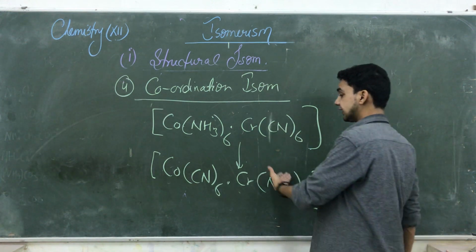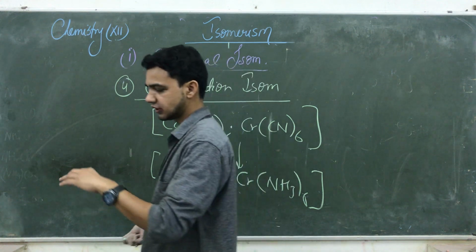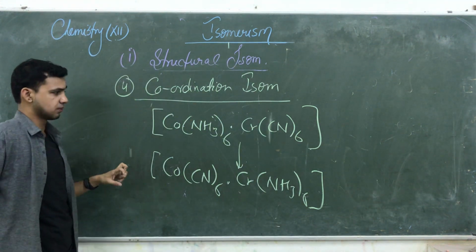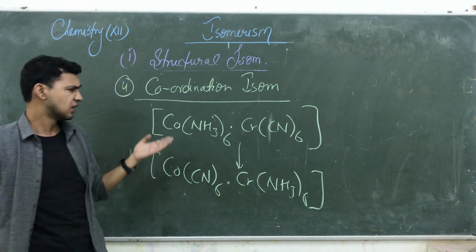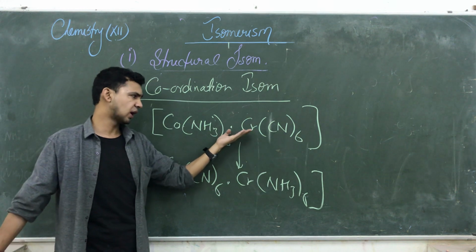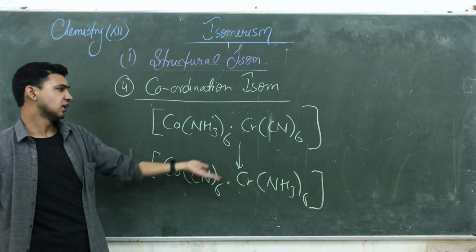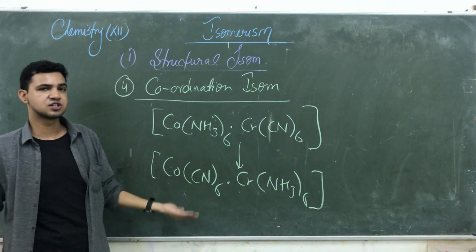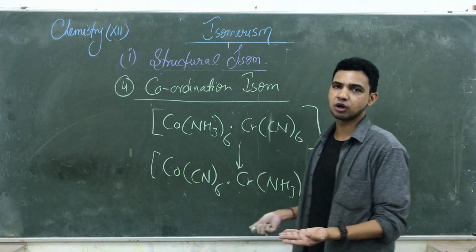Maybe you say the central metal exchanges its position, or the ligands exchange their positions. So they also show their own color. Chromium salts are generally green in color. After they change positions, a strong ligand comes here, so its color is blue. They show different colors due to the exchange of ligands.